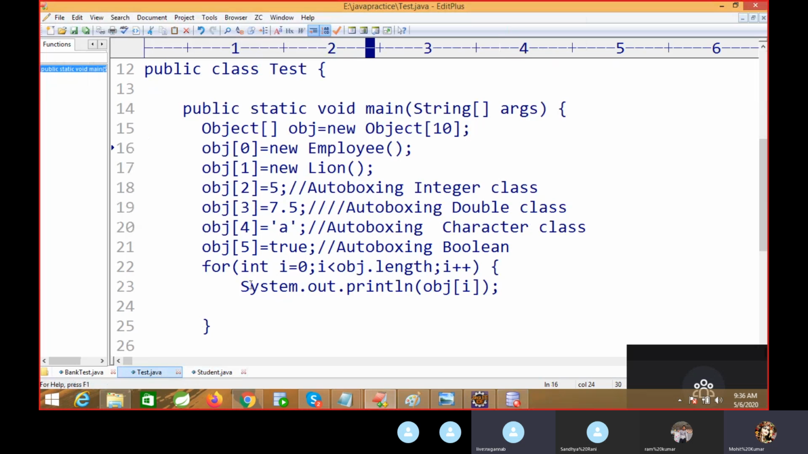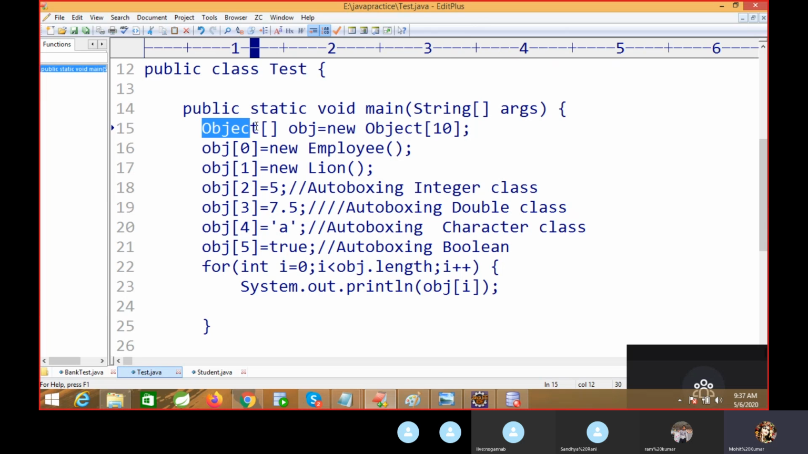Got my point, right? But here, which type of array have we created? Object class type. This is one feature of object class. The name itself, object class, means you can store any type of object or element. This is one feature.